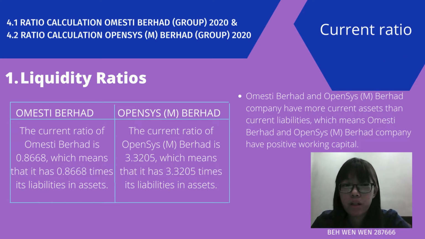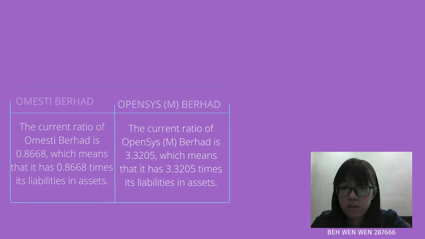Now I want to present 4.1 Lecture Corporation Omesti Berhad and Opensys Berhad Group 2020. First is liquidity ratio. The current ratio of Omesti Berhad is 0.868, which means that it has 0.868 times its liability in assets. Opensys Berhad is 3.3205, which means that it has 3.3205 times its liability in assets. Omesti Berhad and Opensys Berhad have more current assets than current liabilities, which means both companies have positive working capital.